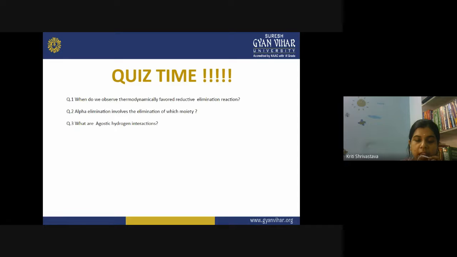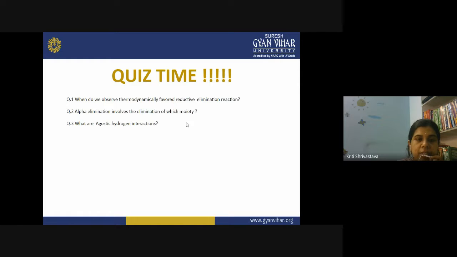When X is the methyl group, the reaction is favorable, but kinetically it is very slow. And when is this reaction thermodynamically favored and quick? When X is hydrogen. So the condition for reductive elimination to occur is that X is hydrogen. Another condition is that the metal should have two stable oxidation states differing by 2.